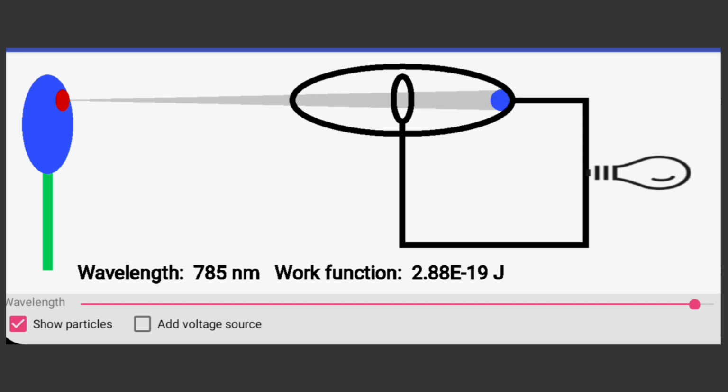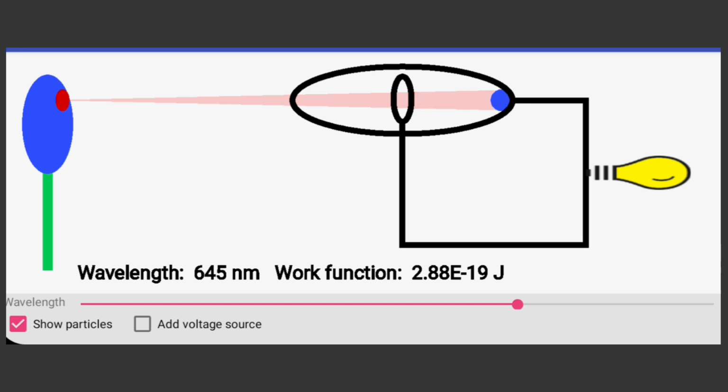Conclusion. In summary, the photoelectric effect is a phenomenon where electrons are emitted from a material when exposed to light. This emission depends on the frequency of the light, with electrons being emitted only if the frequency is above a certain threshold. The intensity of the light affects the number of emitted electrons, while the maximum kinetic energy of the emitted electrons is determined by the frequency of the light.